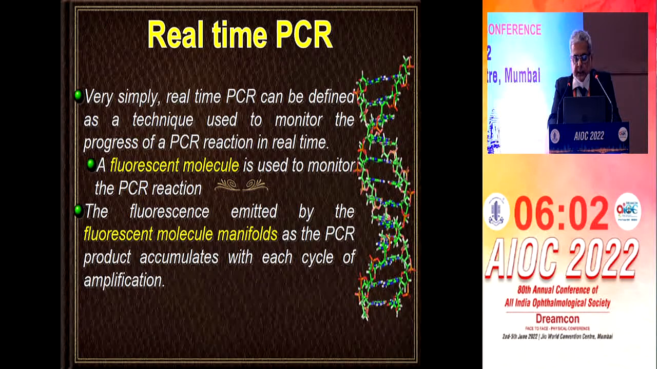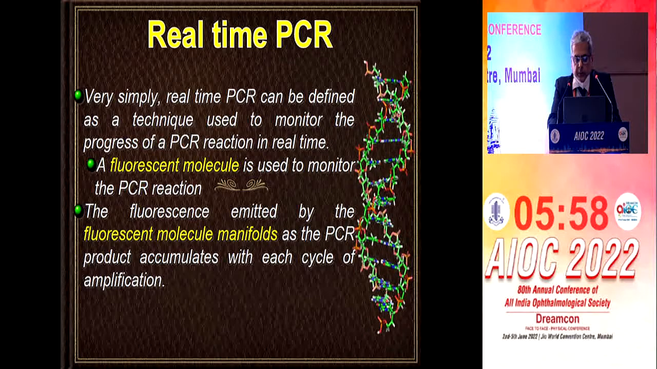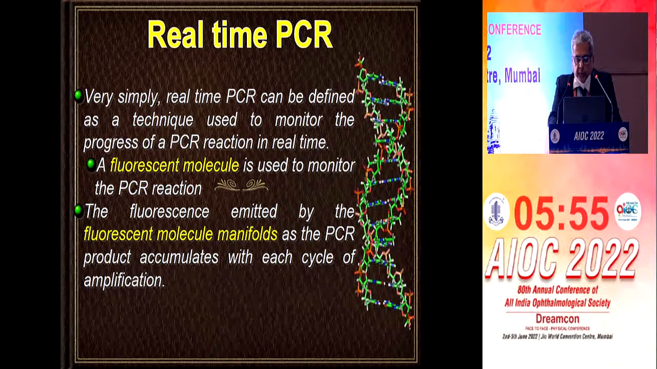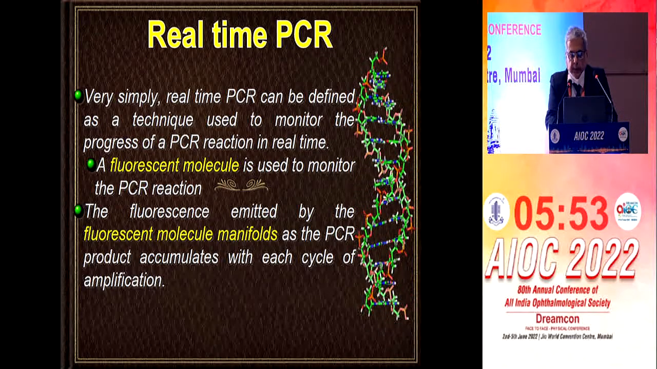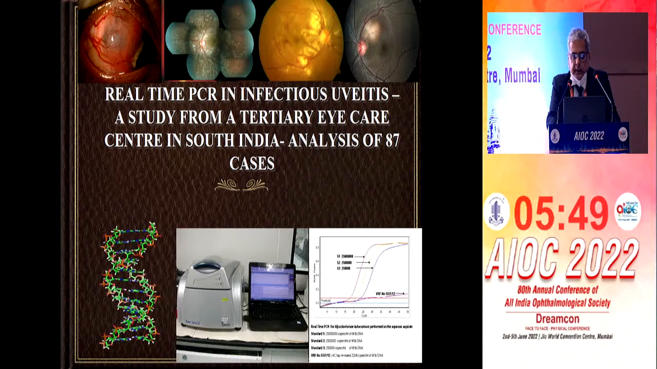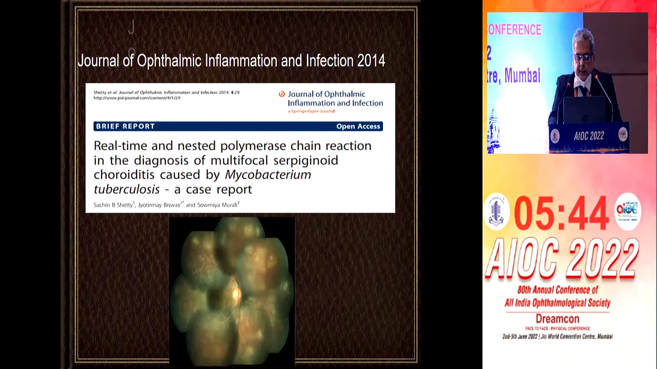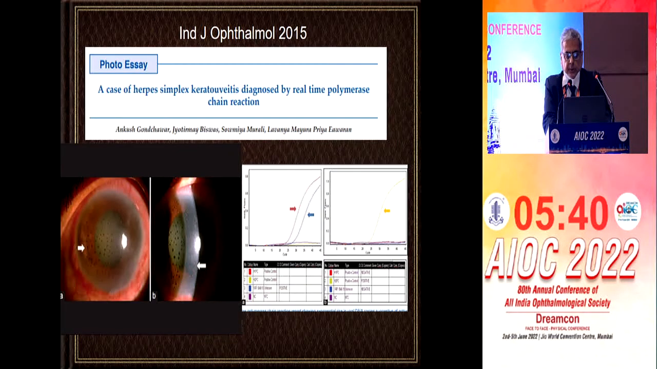We studied real-time PCR, in which a fluorescent molecule is used to monitor the PCR reaction. Fluorescence emitted by the fluorescent molecule increases manifold as the PCR reaction proceeds through each cycle of amplification. We did real-time PCR in infectious uveitis at our tertiary care center, and multifocal choroiditis and serpiginous choroiditis demonstrated tubercular etiology. We also did a herpes simplex keratouveitis study by real-time polymerase chain reaction.